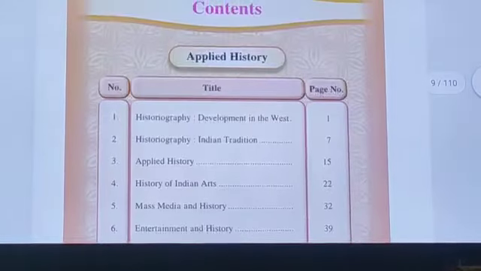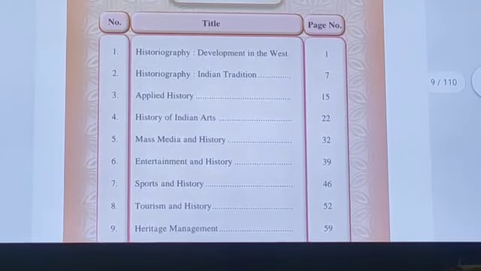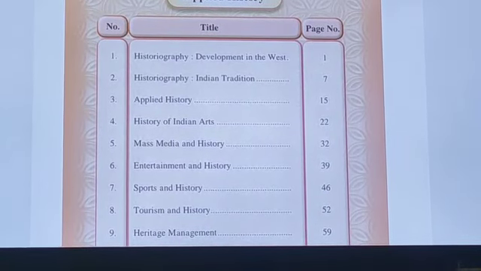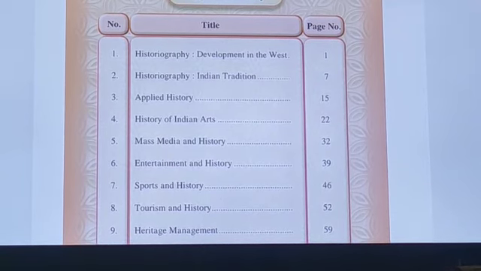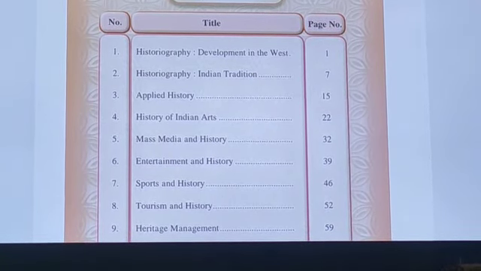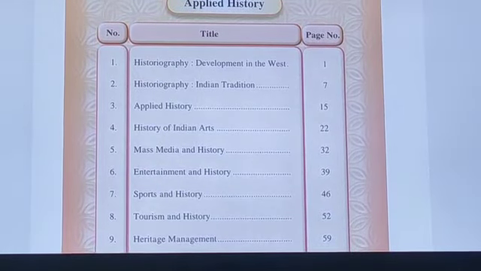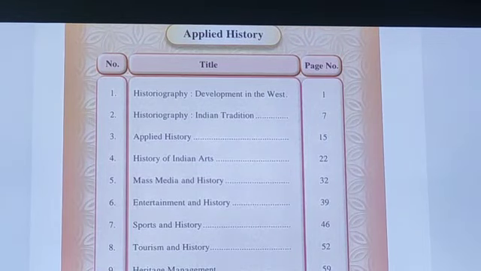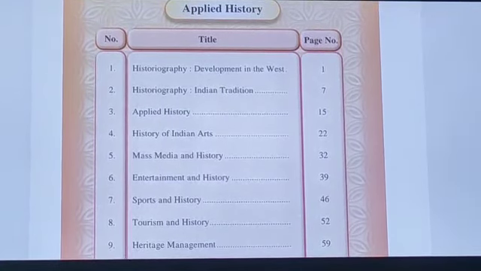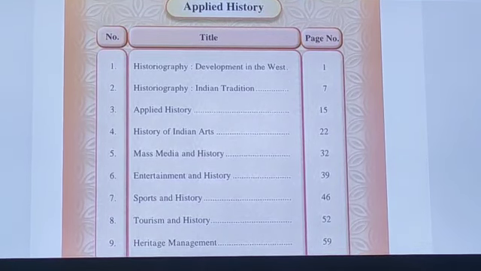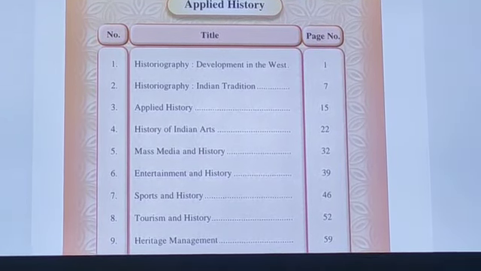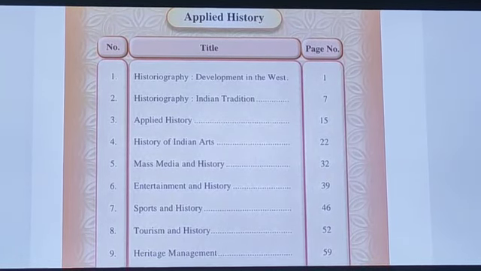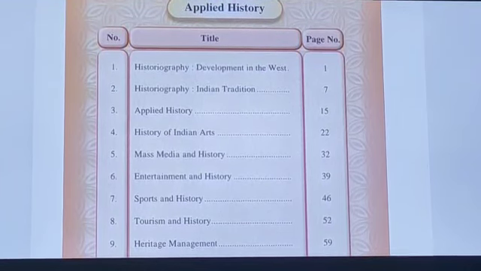So students, you have here overall 9 lessons for history. This book is basically designed with a particular intention: to make those students who want to build their career later in the field of history aware of what professional opportunities they have in the field of history. To begin with, we have the first and second lessons, which let us know about the various writers, scholars, and the work they have done.